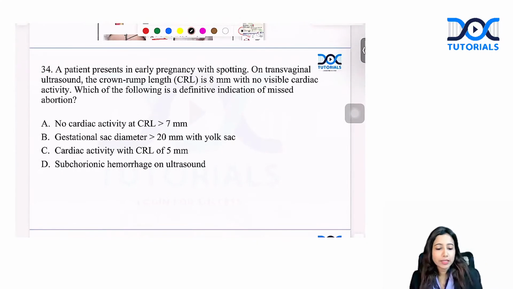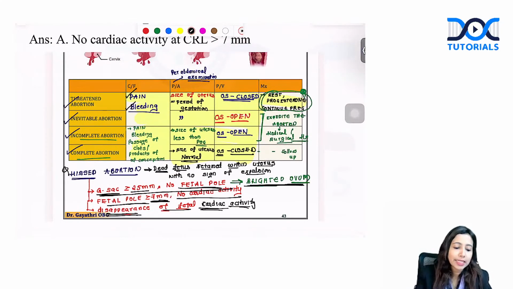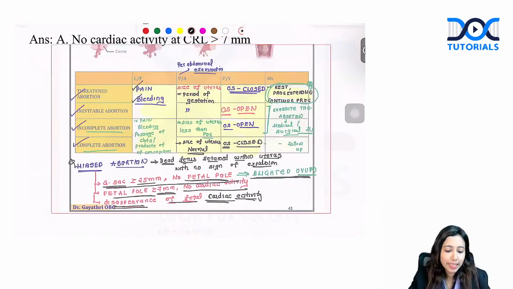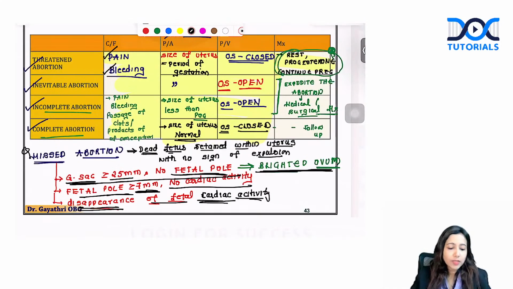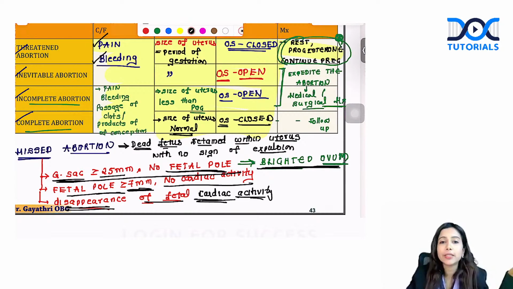Let's have a look at this next question on missed abortion. In the types of abortion, you have various types such as threatened, inevitable, incomplete, complete, and missed abortion. What is this missed abortion? Missed abortion, basically, you have this dead fetus. The baby has died very early in the pregnancy. So the fetus is retained within the uterus with no signs of expulsion.